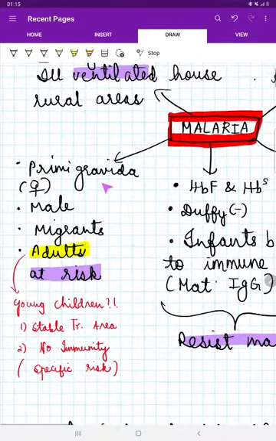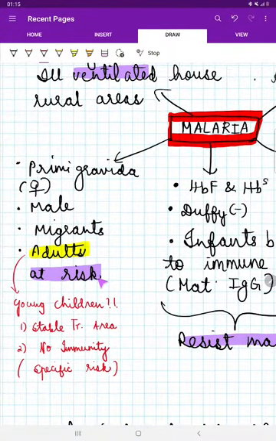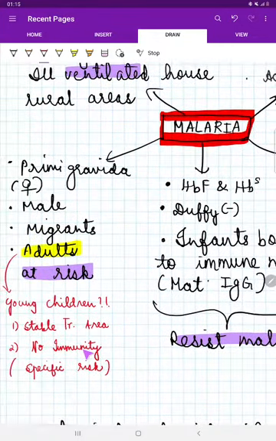Who are at risk? The primary ones at risk are male migrant adults. In the first video of malaria, I said under specific risk group, young children. But here I'm saying it is adults. See, adults are the ones who go out and work, and yes, they are more exposed, so they are at risk. But young children are at risk because these young children who are living in stable transmission areas do not develop immunity. So we can add these young children who are in stable transmission areas and who would not have developed protective immunity. But we don't know whether the person has developed protective immunity or not, so we're not adding it here per se.